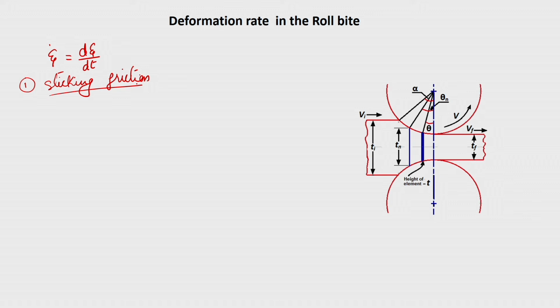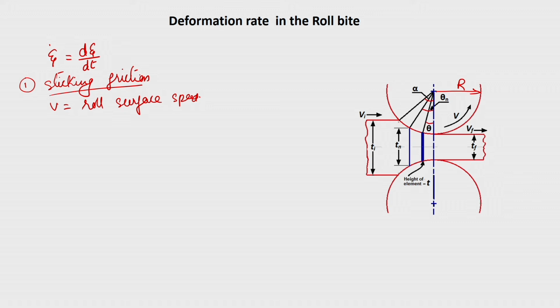We know that the surface velocity of the roll is v, the surface speed. Consider that from a thickness of T i, the strip is rolled to a thickness of T f using rolls of radius r.